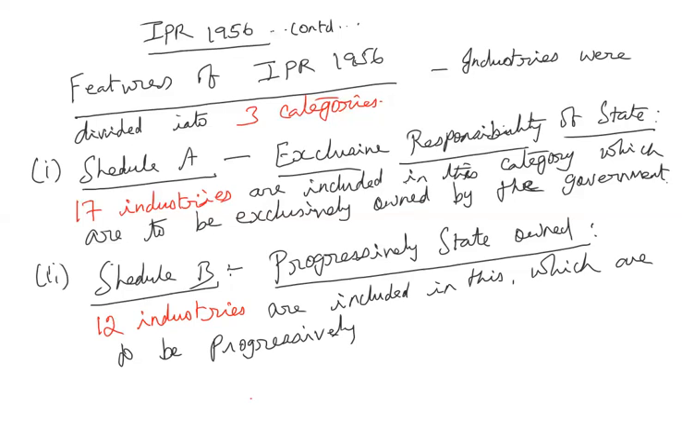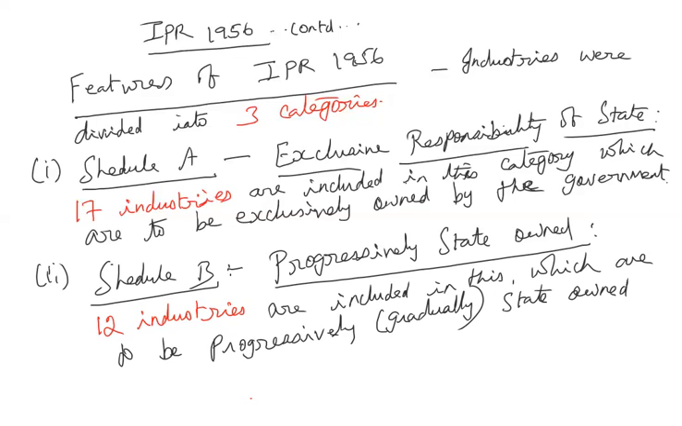Whatever industries were classified in the third category of the 1948 policy, we had 18 industries, isn't it? In the 1948 policy, both the public and private sector could operate side by side in all those 18 industries. From those 18 industries, gradually 12 industries will be taken over by the government. Progressively, this is gradual. State owned.